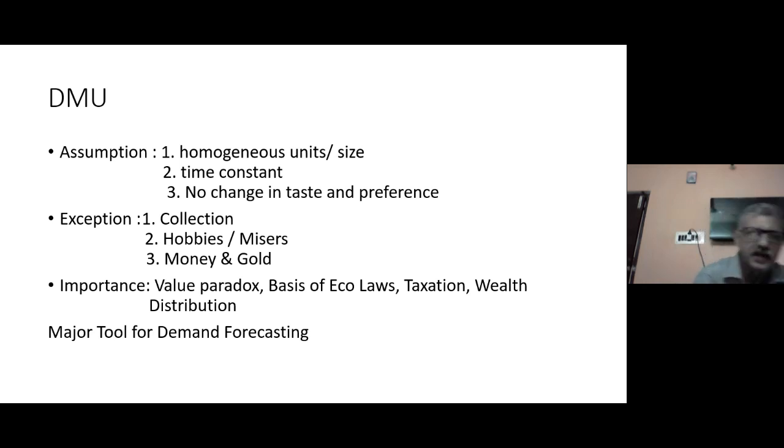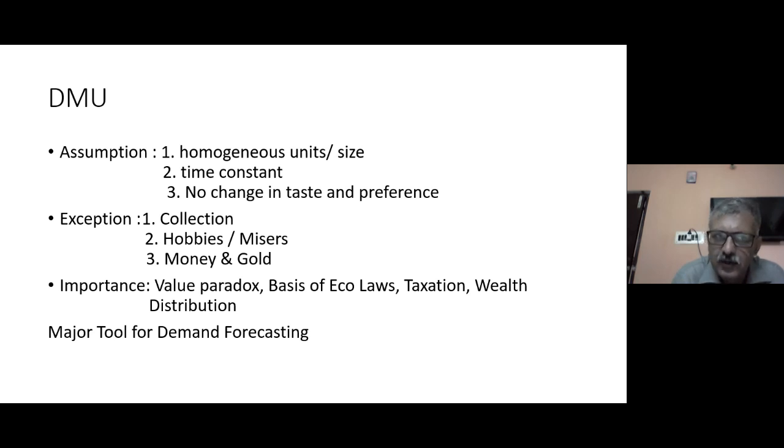Now there are some exceptions also. That means the consumption of certain goods and services which do not give us the relationship between the rate of satisfaction, utility, and its quantity of consumption. Now, what are these goods and services? Maybe collection. Suppose you are consuming the good just for the purpose of collecting it, like coins, like stamps. In this case, as you keep on adding new collections, today you have the currency of, suppose, 10 countries. As you get the new currency of the 11th country, your utility actually increases, it does not decline.